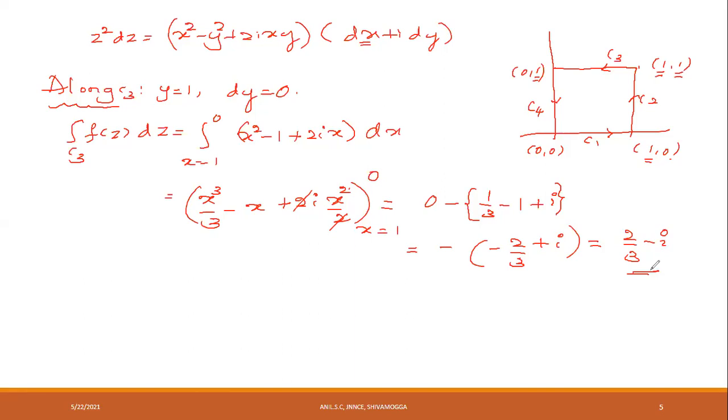Similarly, integrate along C4. The integral along C4.